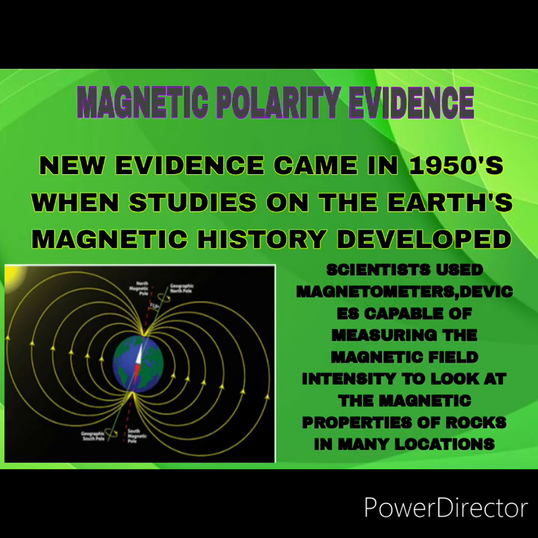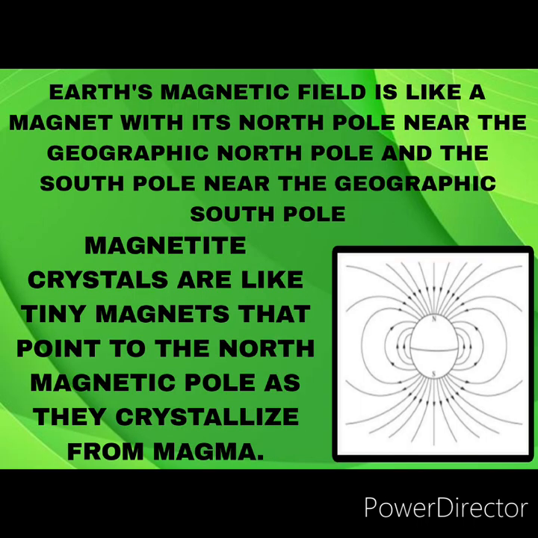Now we will talk about magnetic polarity evidence. New evidence came in the 1950s when studies on the Earth's magnetic history developed. Scientists used magnetometer devices capable of measuring magnetic field intensity to look at the magnetic properties of rocks in many locations. Earth's magnetic field is like a magnet with its north pole near the geographic north pole and the south pole near the geographic south pole.